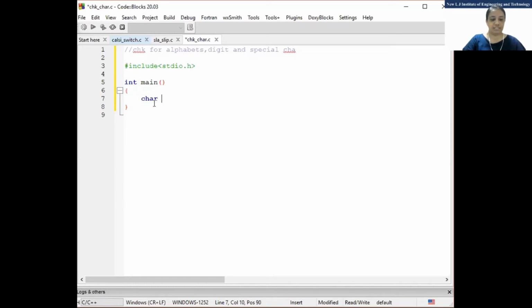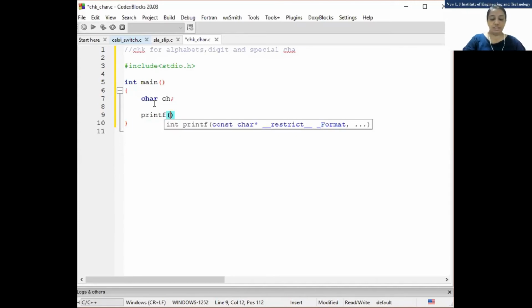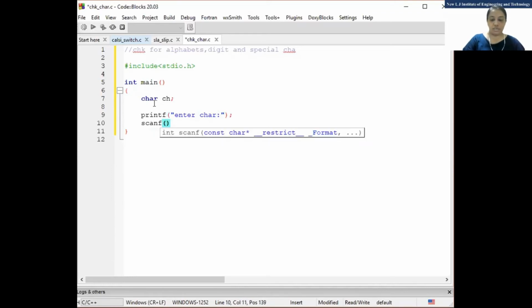So I'll take a character, and the name of the variable is ch. Any variable name you can take, right? I'll just printf. This is just a basic thing. Enter character. Any message you can print here. Then scanf. It is character, so I'll use %c. Now ampersand ch.